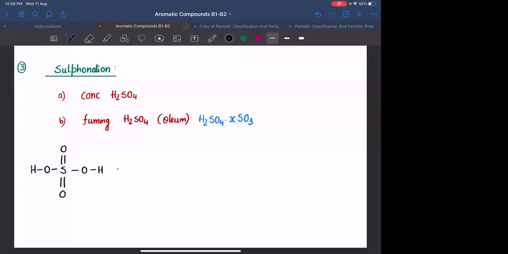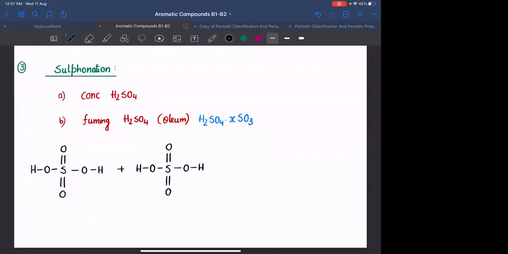What happens is, one molecule of H2SO4 will be acting as an acid and giving H positive, and the other molecule of H2SO4 will be acting as a base. The same species acting like an acid as well as a base. What is that particular reaction called? The same species acting as reducing agent and oxidizing agent. What is that reaction called?